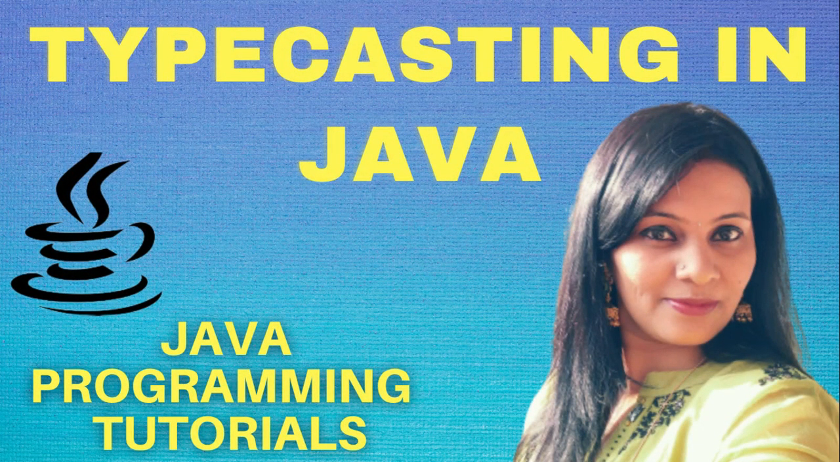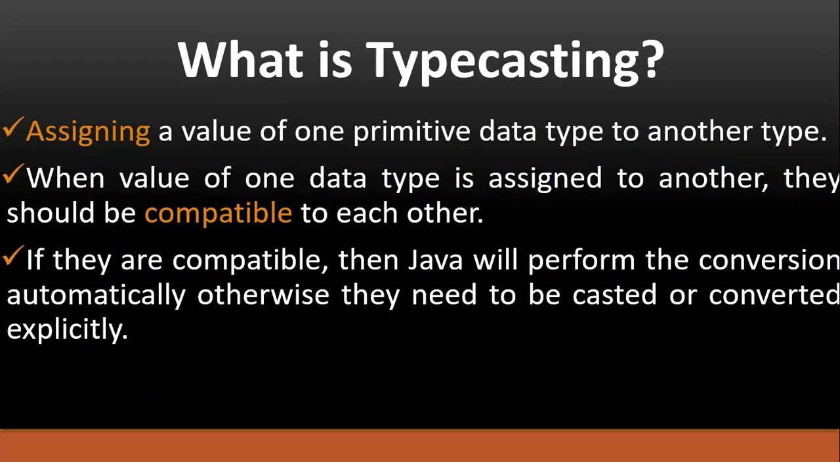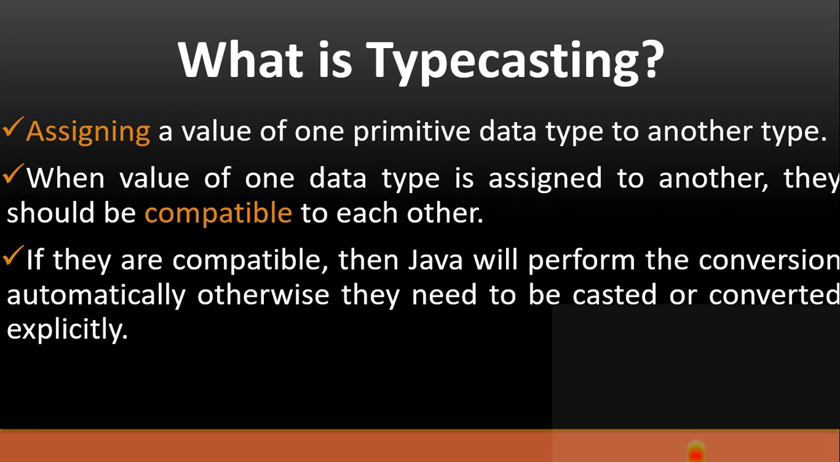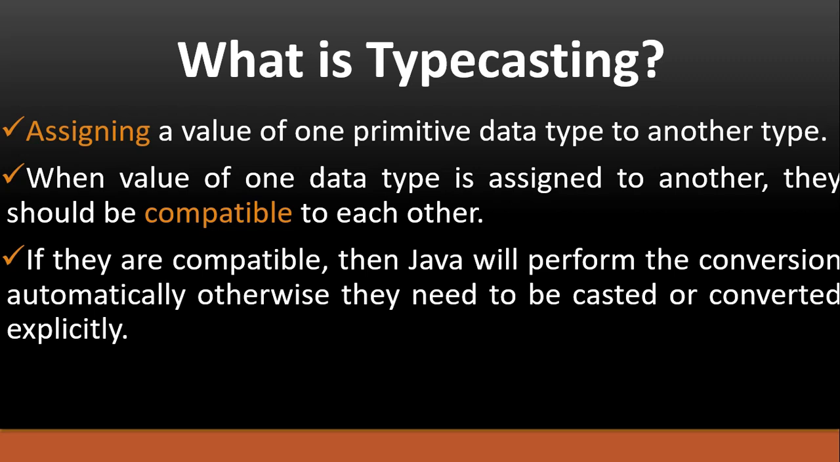In today's video, I'm going to explain typecasting in Java. What is typecasting? Typecasting is nothing but converting one data type into another data type. Whenever you are assigning value of one primitive data type to another primitive data type, typecasting happens. When the two values are compatible, we don't have to do any extra step for doing typecasting. It is taken care by your compiler.